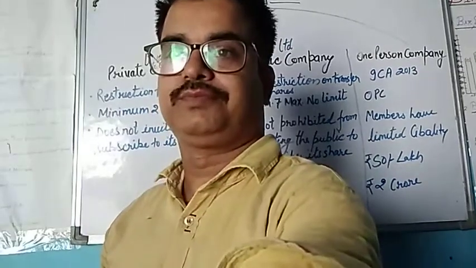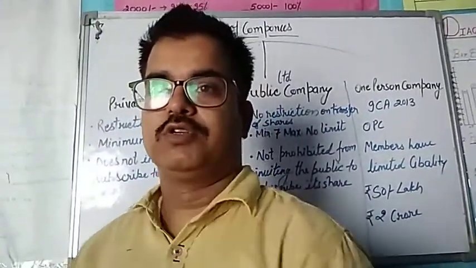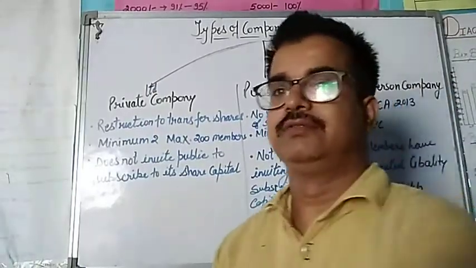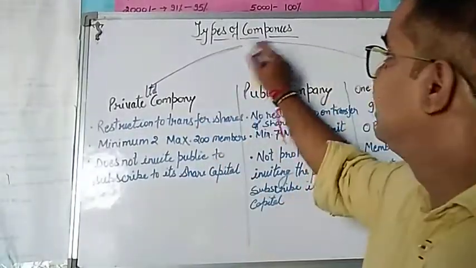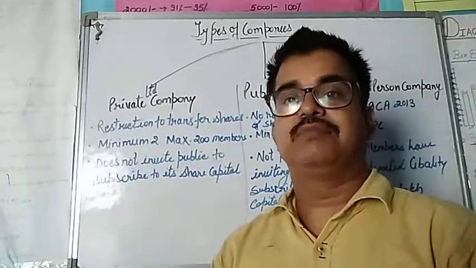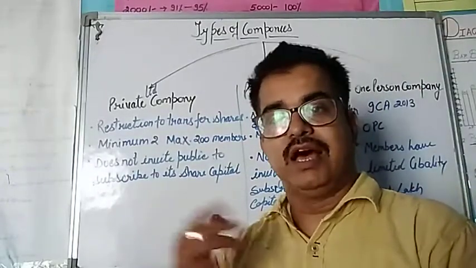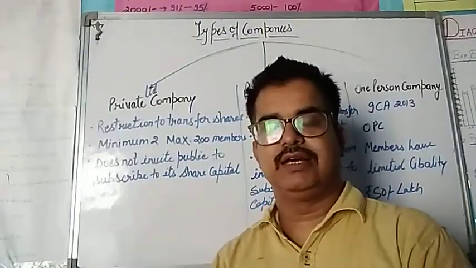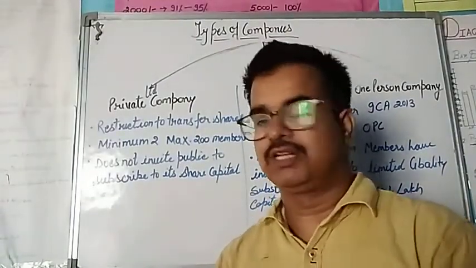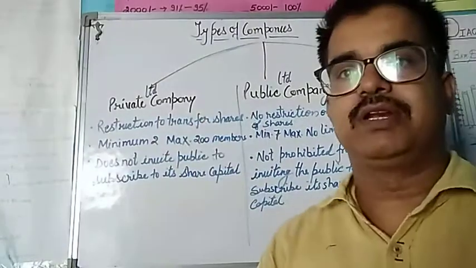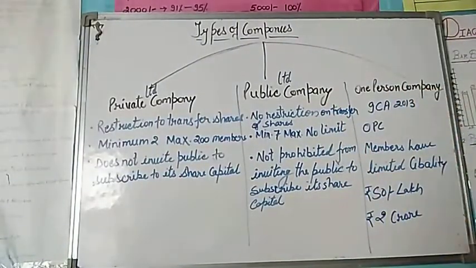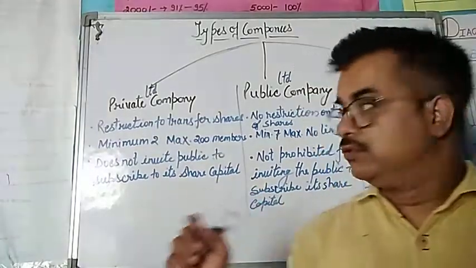Hello students, today I am going to start the next topic of the chapter, forms of market, and the topic is types of companies. There are basically three types of companies. Earlier it was two types of companies, but after 2013 there are three types of companies. What are they? The first one is private limited company, second is public limited company, and third is one person company.